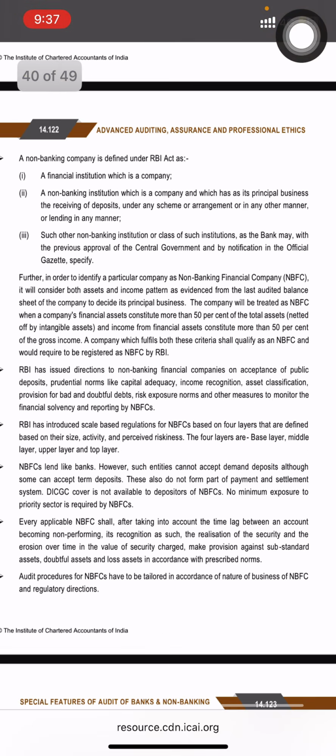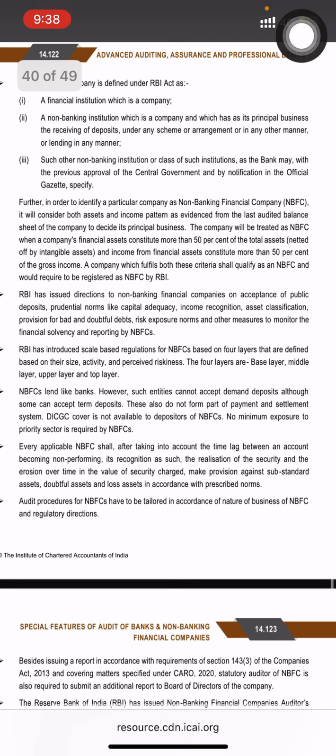A non-banking company is defined under the RBI Act as a financial institution which is a company, a non-banking institution which is a company and which has as its principal business the receiving of deposits under any scheme or arrangement or in any other manner, or lending in any manner. Such other non-banking institution or class of such institutions as the bank may, with the previous approval of the central government and by notification in the official gazette, specify.